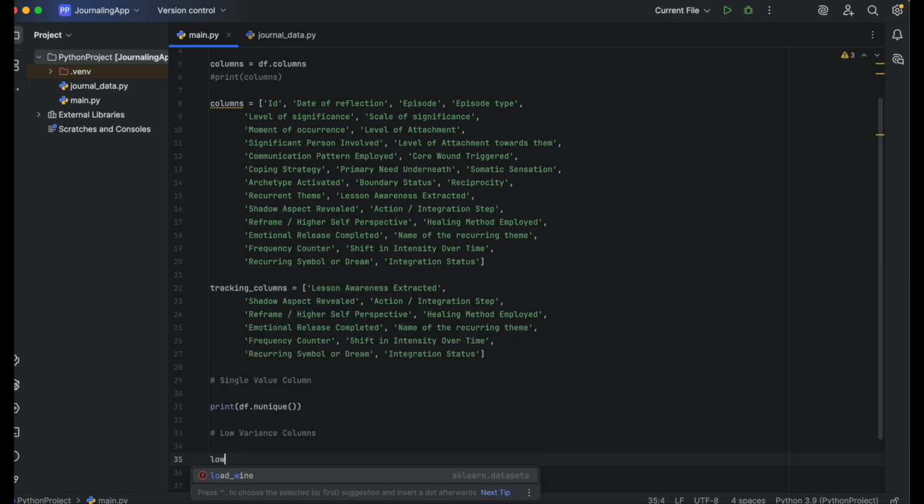Columns with fewer than 3 unique values are usually not very informative. We'll use a list comprehension to identify and filter those out.